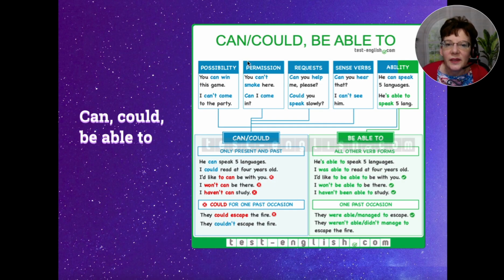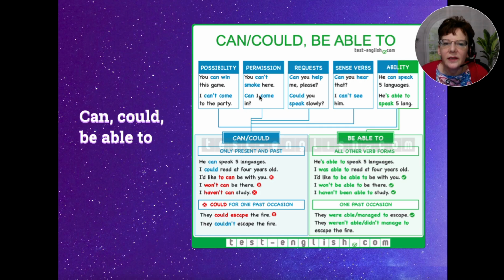All right, let's look at this table quickly. I'll tell you the basic uses of these. Can or could can be used for possibility. For example, you can win this game. It's possible. Or I can't come to the party. It's not possible. It is also used for permission. For example, you can't or cannot smoke here. That means no permission to do so.